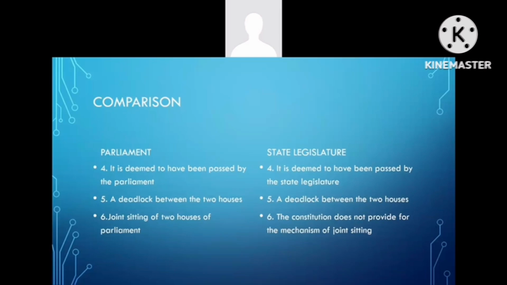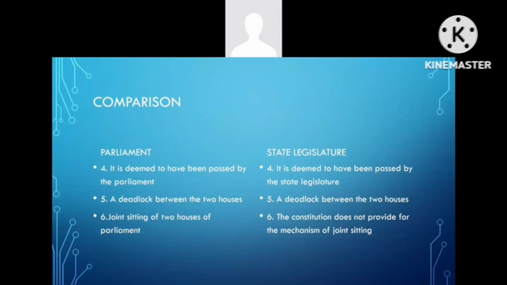Fifth one, Parliament. A deadlock between the two houses takes place when the second house, after receiving a bill passed by the first house, rejects the bill or proposes amendments that are not acceptable to the first house or does not pass the bill within 6 months.